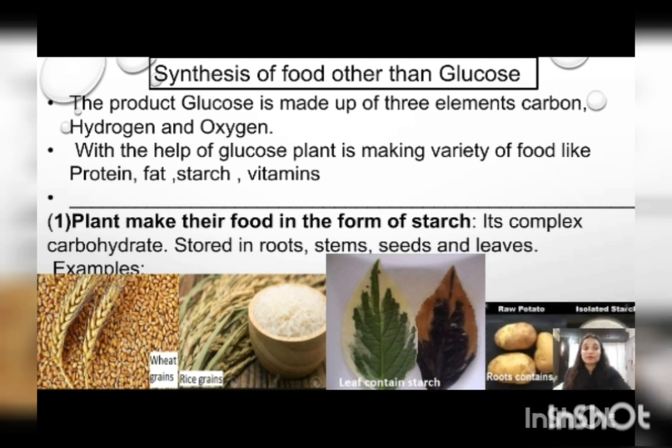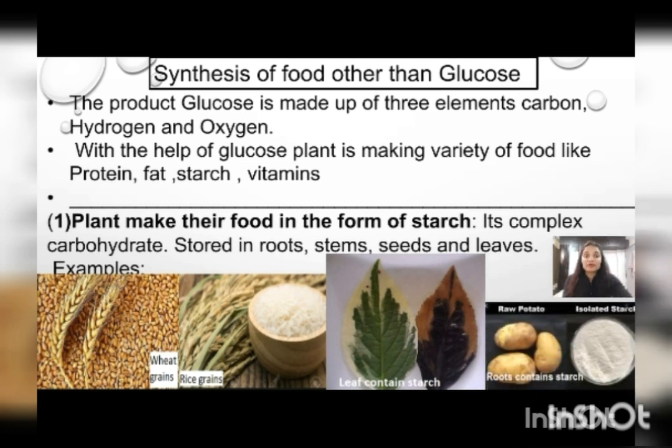Next is potato. Now here raw potato also has starch. When you boil the slice of this potato in water, after some time you touch that water, you will feel sticky. That represents potato is also having starch.